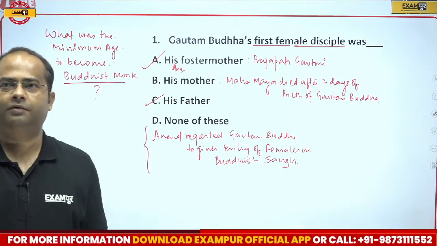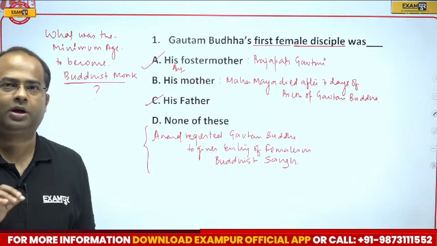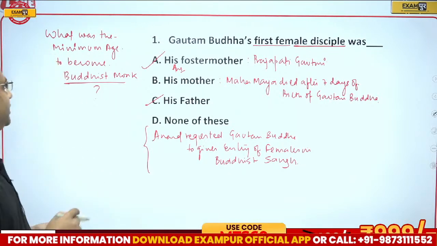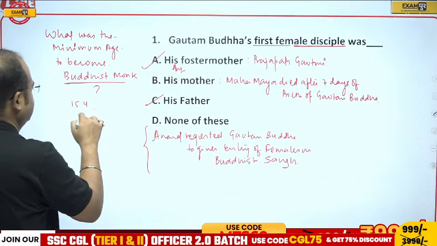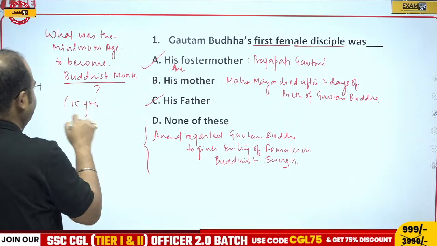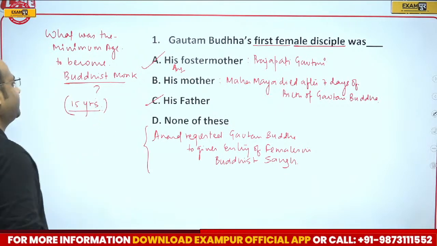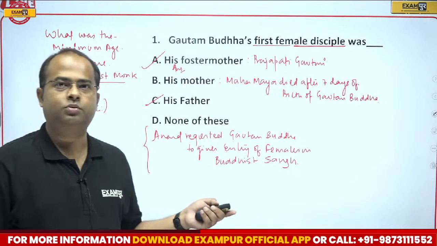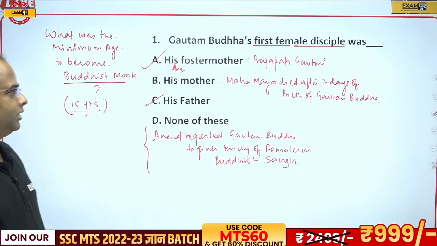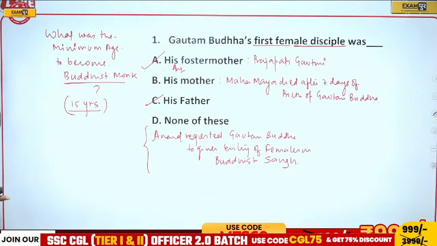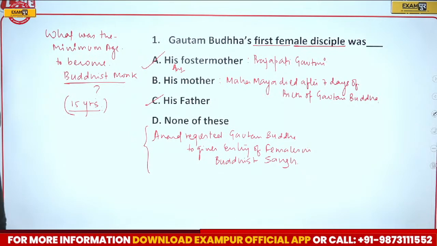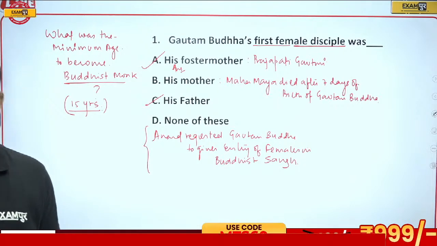If any person wishes to adopt Buddhism and become a Buddhist monk, the minimum age was 15 years. So 15 years was the minimum age to become a Buddhist monk. His foster mother was the first female disciple. It is not 21, guys. It is not 16. It was 15 years.